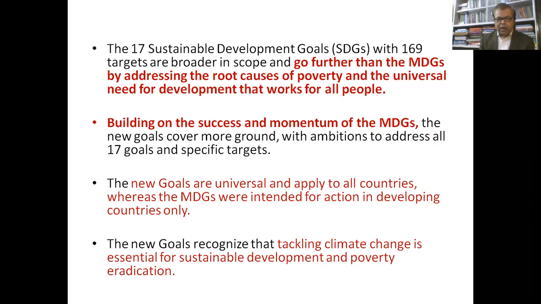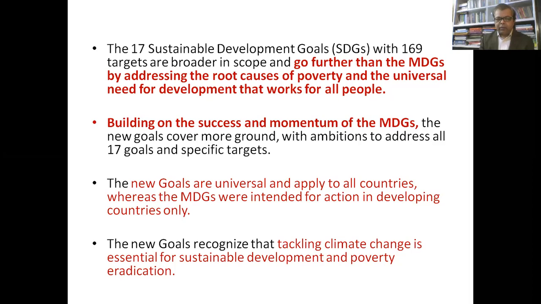The new goals are universal and apply to all countries, whereas the MDGs were intended for action in developing countries only. Yes, this is very important. As we stated, the Millennium Development Goals had a specific focus on three core areas which were very relevant in developing countries, because income, education, and health related things were lagging behind there.